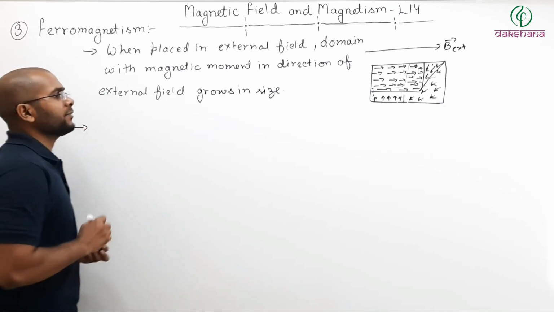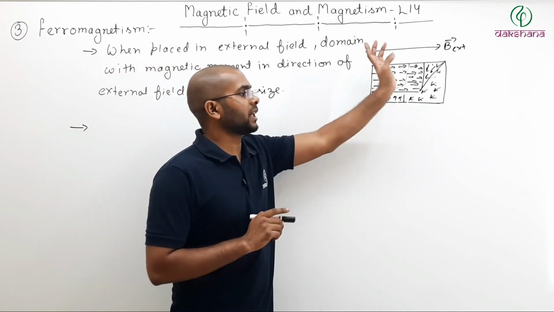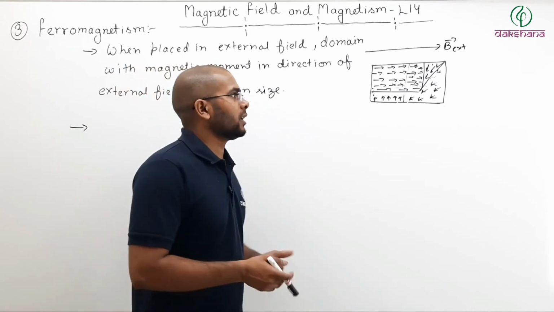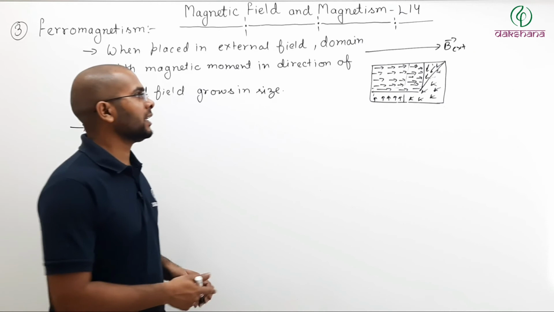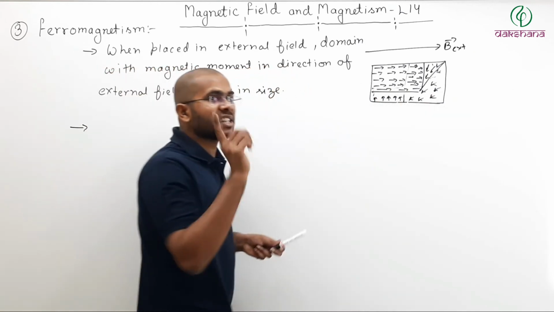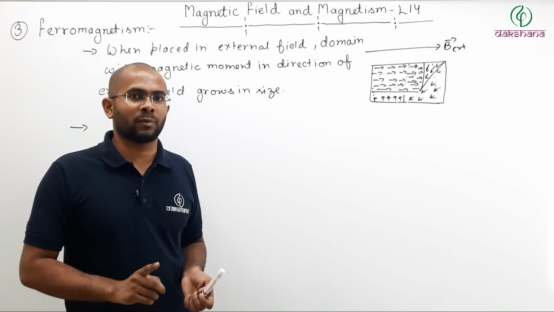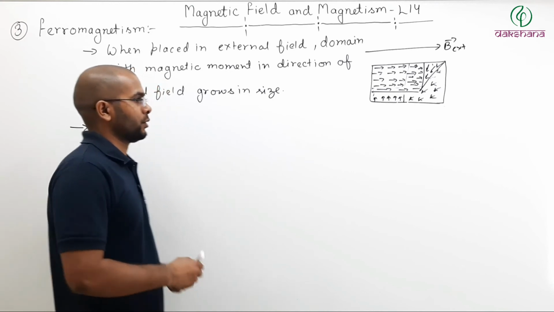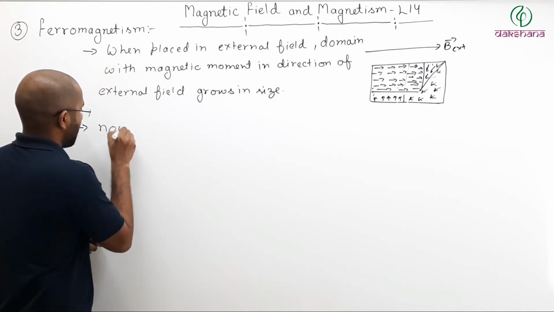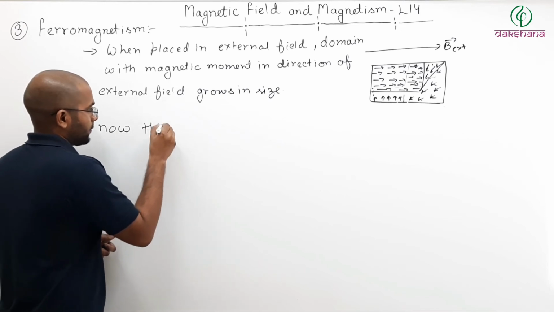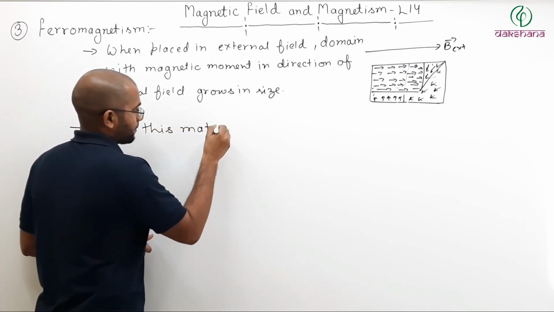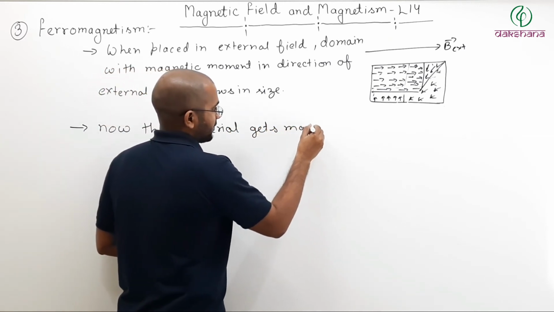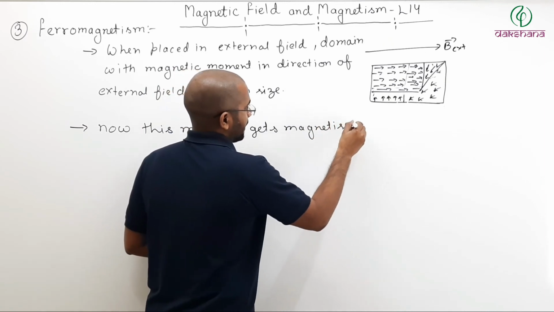Now, if the domain with the magnetic moment in the direction of external field grows in size, then ultimately this material, which initially did not have any net magnetic moment, will now have a net magnetic moment. So now this material gets magnetized.